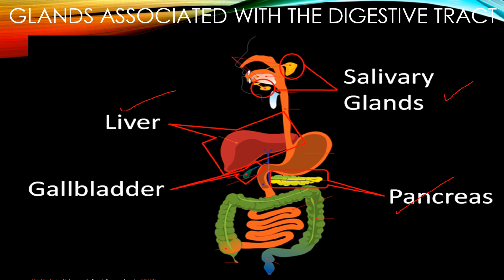So, which are the three glands here? The salivary gland. There are three glands here. Three glands, as you can see in the picture. There are three pairs of salivary glands in our mouth which play a role in digestion. Also, pancreas and liver. I'll tell you about gallbladder when we discuss about liver. So, let us go one by one. First, the salivary glands. Where are these located?